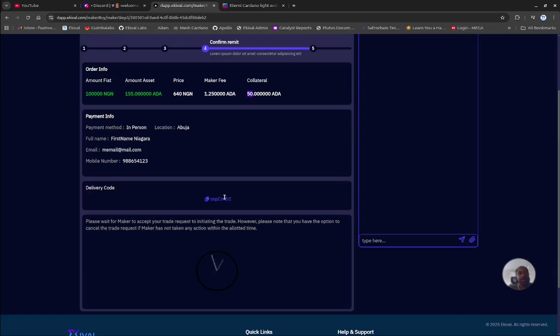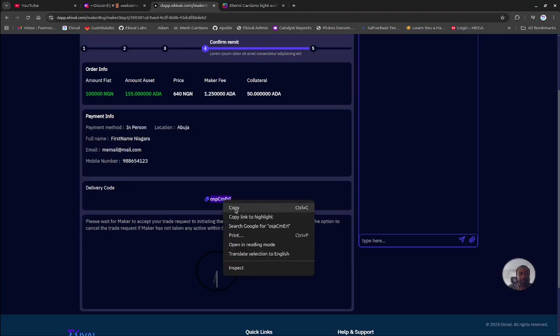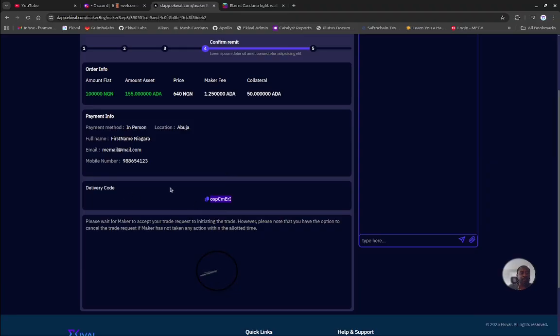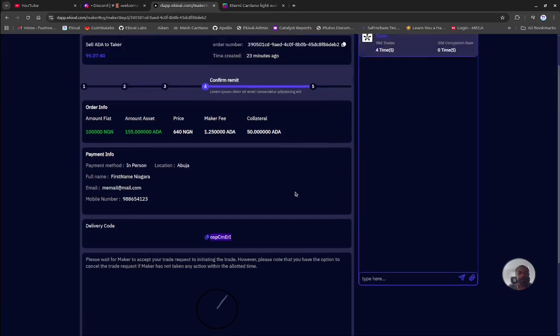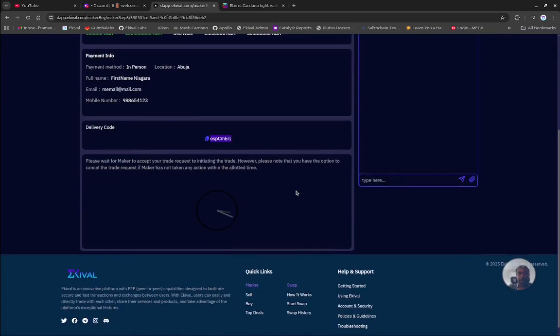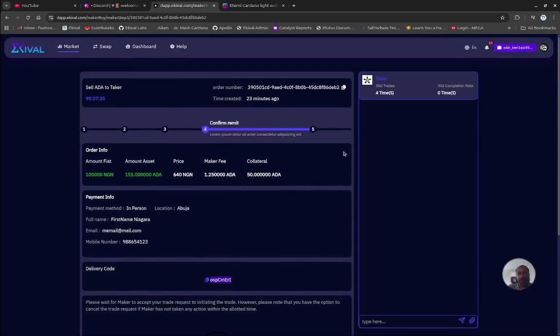And in this case, the delivery code is key. Now I'm the one who is receiving the 100,000 Naira. I can give him this password, which is the one they need. Copy. I can type it in and send it to him, or we meet and I give him this password. That's important because the delivery code is what I will be handing over once I receive the 100,000 Naira. Okay, so once I do that, I'll go in and give him this code.